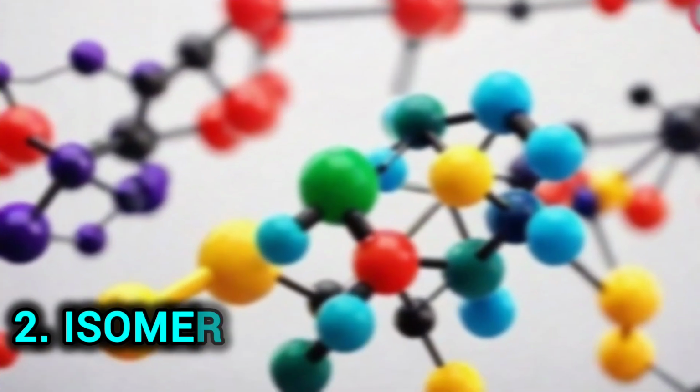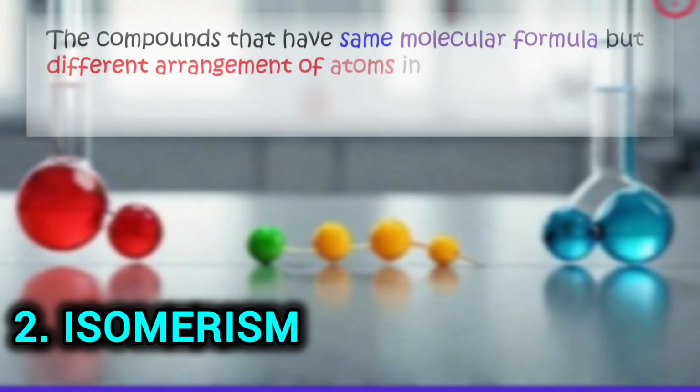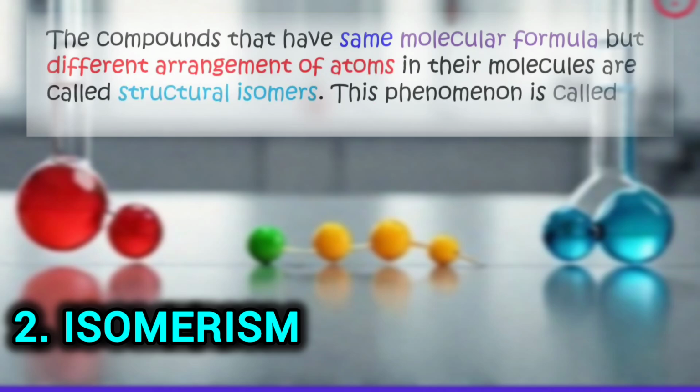The second reason of chemical diversity of organic compound is isomerism. Now, what is the isomerism? The compound that have the same molecular formula but different arrangement of the atom in their molecules are called structural isomers, and this phenomena is called isomerism. So in the case of the isomerism, the molecules have same number of the atoms but the arrangement of these atoms in molecular structure is different. And this phenomena is very common in the organic molecule.